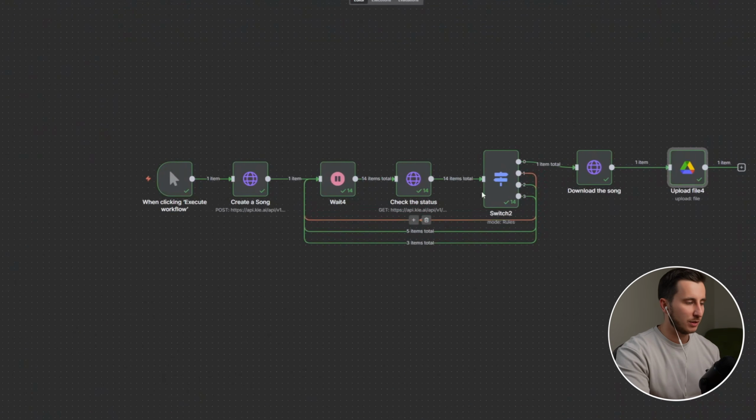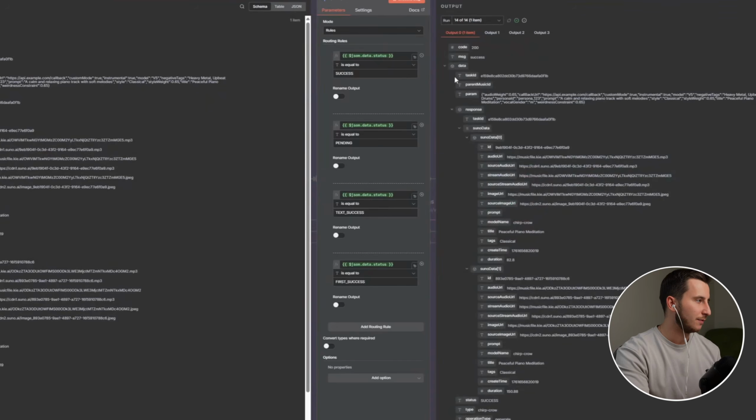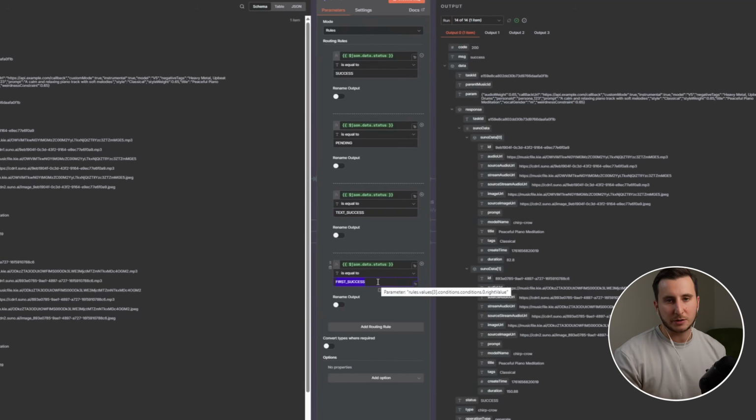A couple of things to mention here. As you can see, it went 5 times through this route, 5 times through this route, and 3 times through this route. 5 times it was pending, then text success means when the lyrics are generated, or the first song text is generated. It's kind of an instrumental song, so I'm not sure why it shows text success, but basically it's the next stage of the song. Then finally first success means when the first song is ready, because by default it will always generate 2 songs. When the first song is ready, it says first success, and it proceeds with the second song.